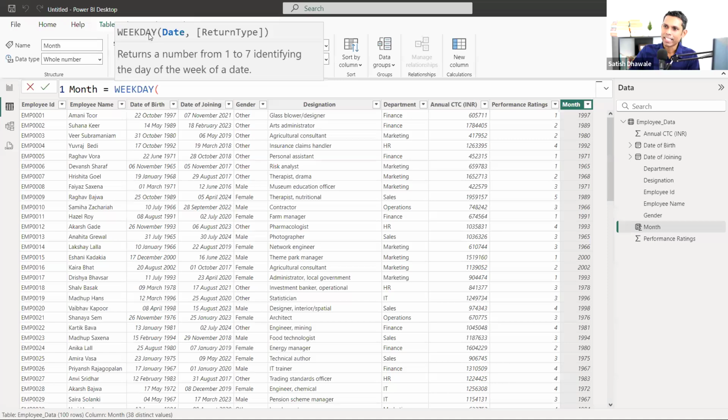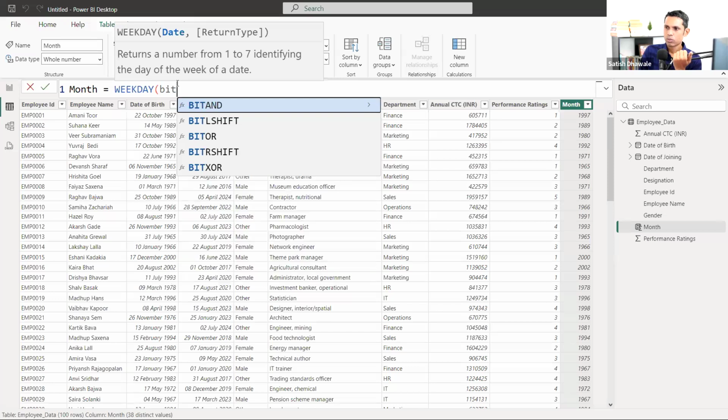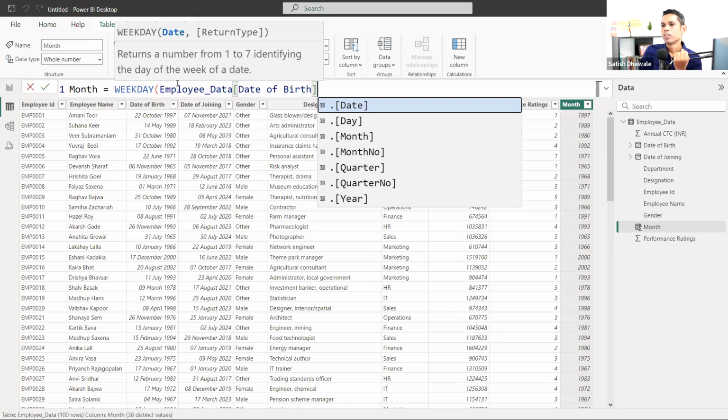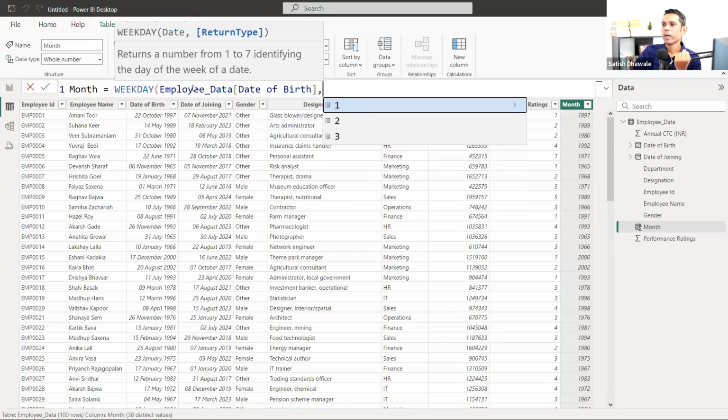We are getting this syntax. The weekday formula should be like this. It has two arguments that we have to provide in order to get the weekday. So let's select the first argument as a date. I'm going to select the first argument, birth. Okay, so now I'll put down a comma and it will ask me for the second argument, return type.